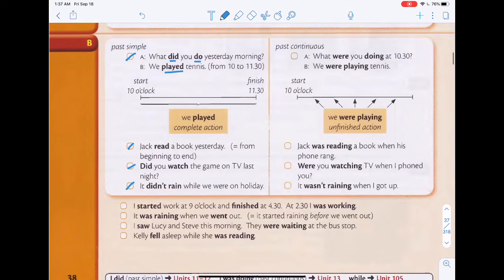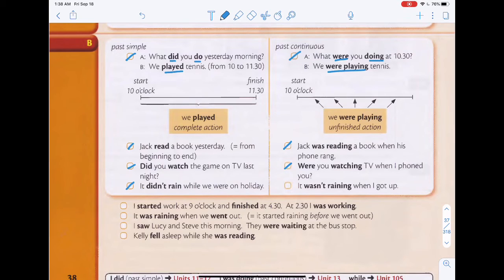Now let's look at past continuous. A asks, what were you doing at 10:30? So were, doing makes it past continuous. So when you answer, you also answer in past continuous. We were playing tennis. And in these examples, Jack was reading a book when his phone rang.